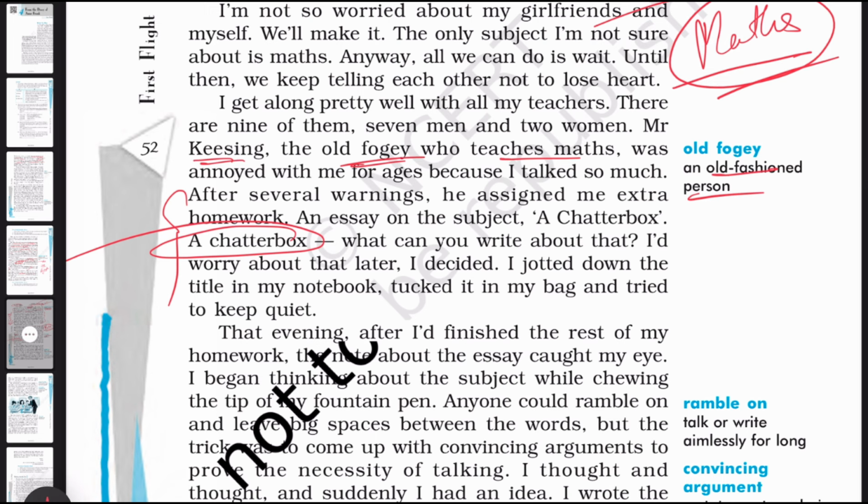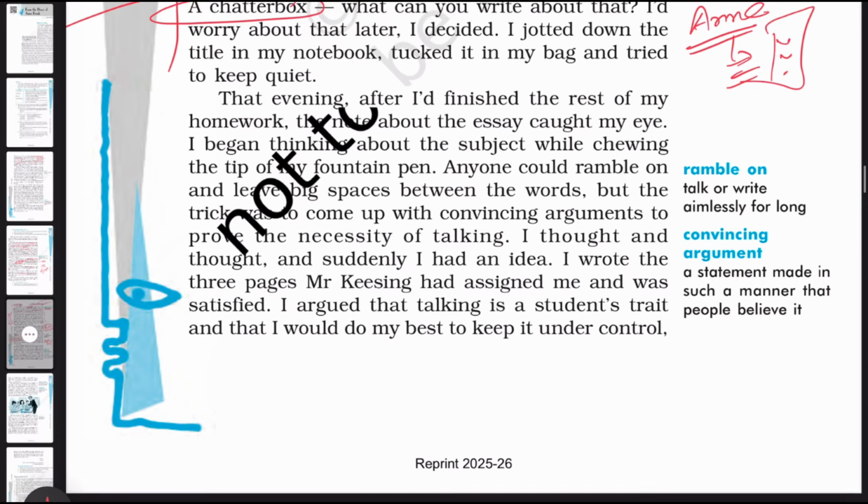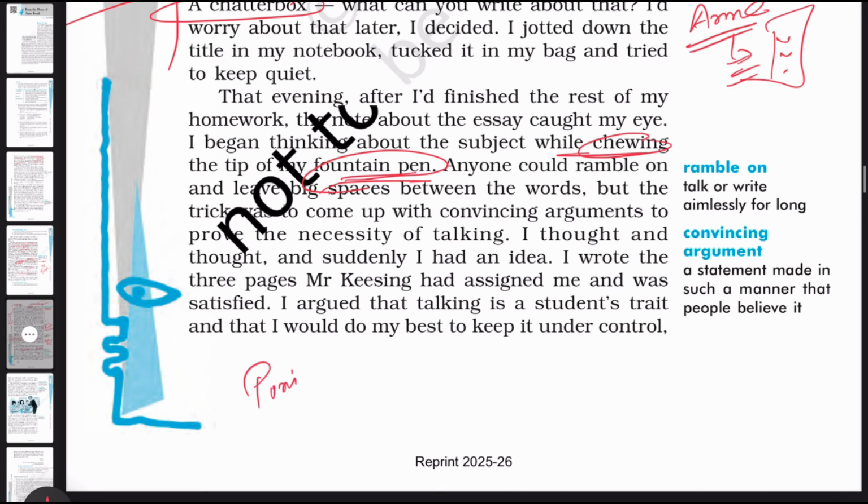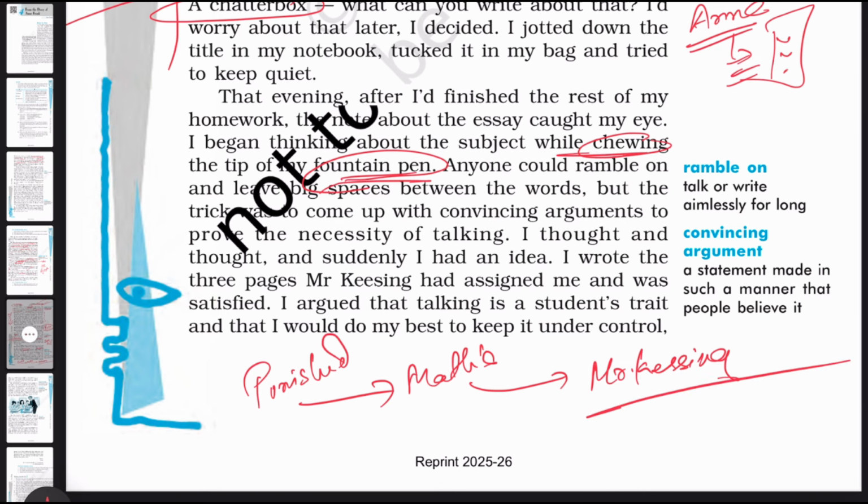What is the meaning of chatterbox? Who talks too much and who loves talking too much. She was also a naughty kind of girl, used to talk too much in the class, and the teacher did not like it. And that evening, after I have finished the rest of my homework, she has to write an essay. So she was just chewing the fountain pen and writing an essay. Essay on what? A chatterbox. Why? Because she was punished. Punished by whom? Punished by the maths teacher. What was the name of the maths teacher? Mr. Keesing. Mr. Keesing gave Anne the punishment to write an essay.